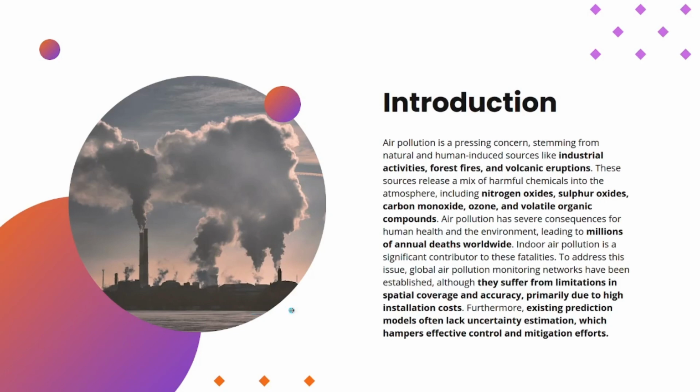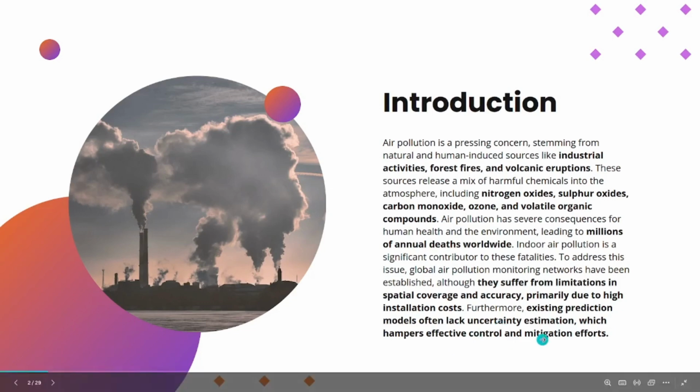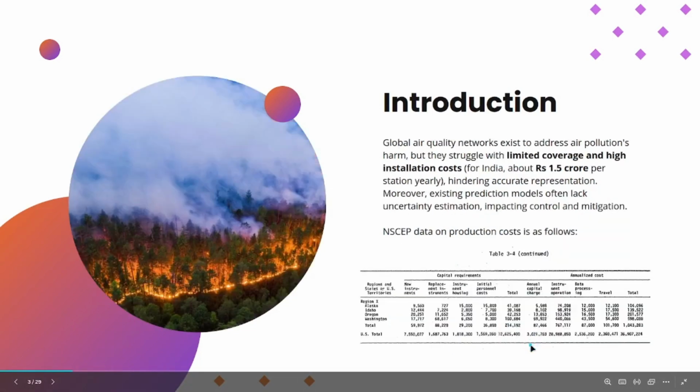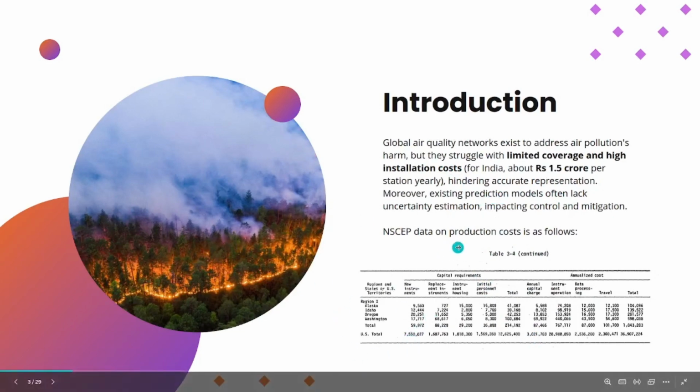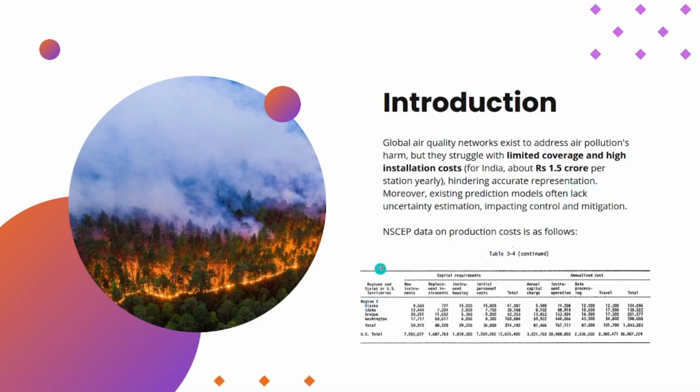Global monitoring networks exist but have limitations due to high costs affecting accuracy. Our prediction model lacks uncertainty estimation, hampering effective control and mitigation efforts. Global air quality networks face limited coverage and high installation costs, approximating Rs 1.5 crores per station yearly in India, affecting accuracy. Existing prediction models often lack uncertainty estimation, which hampers control and mitigation efforts.